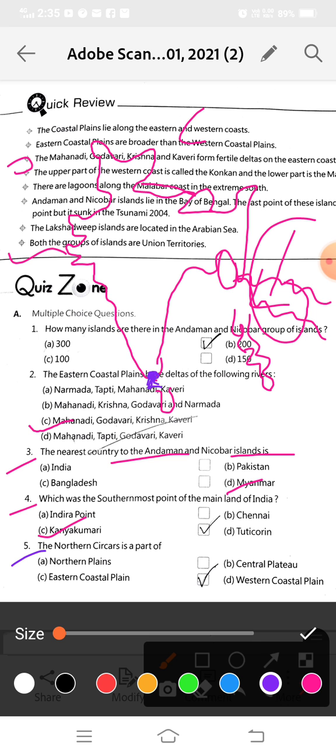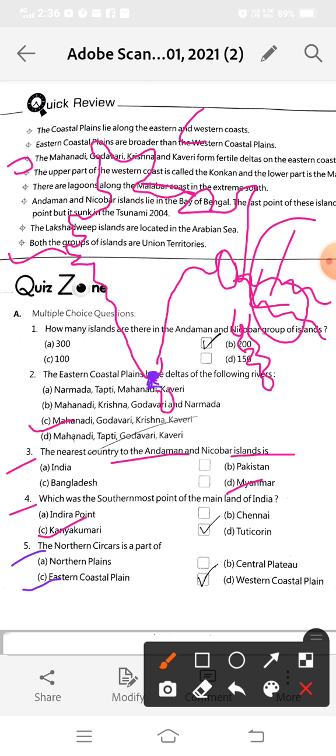Now the fifth: the Northern Circars is a part of the eastern coastal plains. Our option C is the right answer. The Northern Circars is a part of the eastern coastal plain.